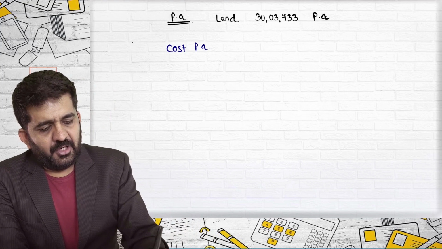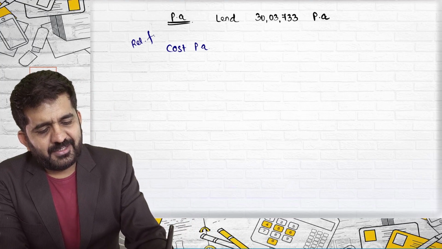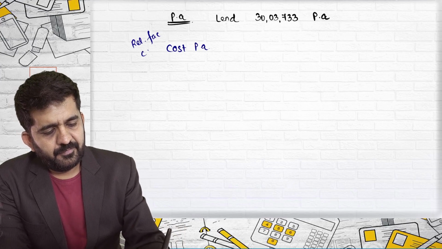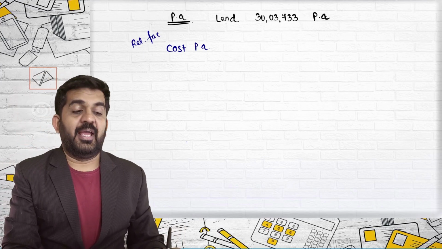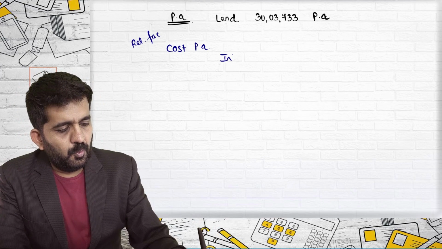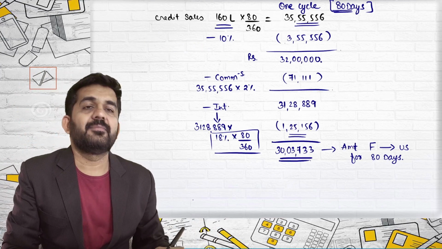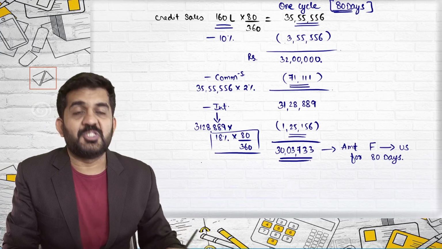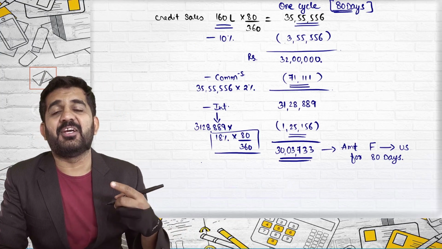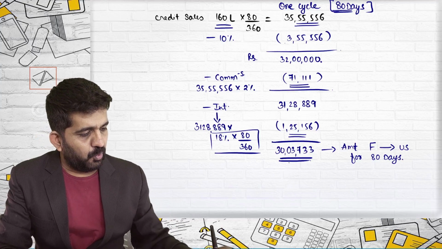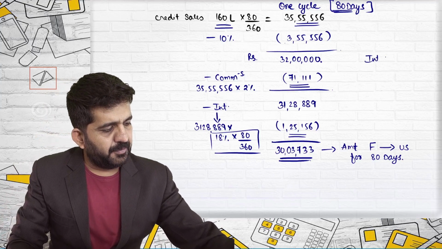cost per annum, or relevant factoring cost per annum. One is interest. Now please understand, this interest is for 80 days. This commission is for 80 days. That should be converted per annum. So what is interest plus commission?